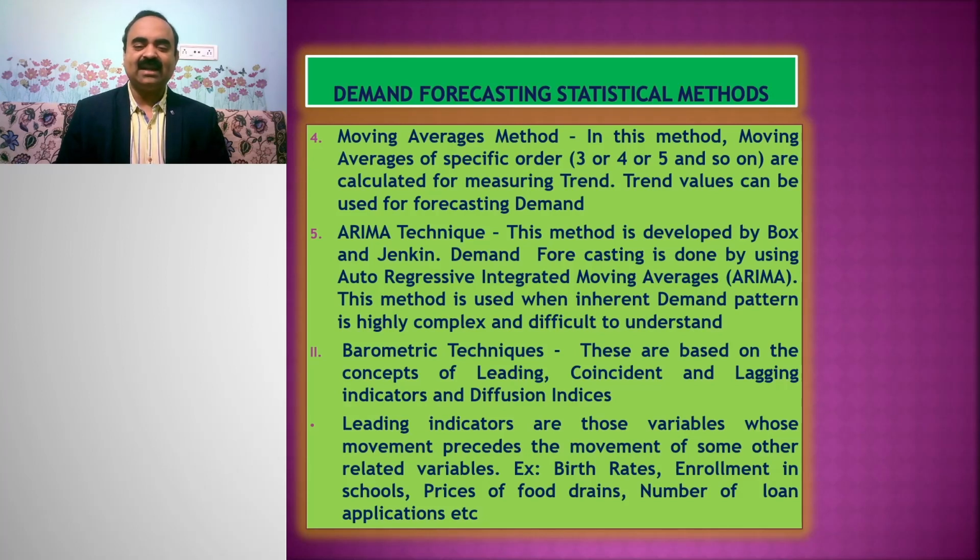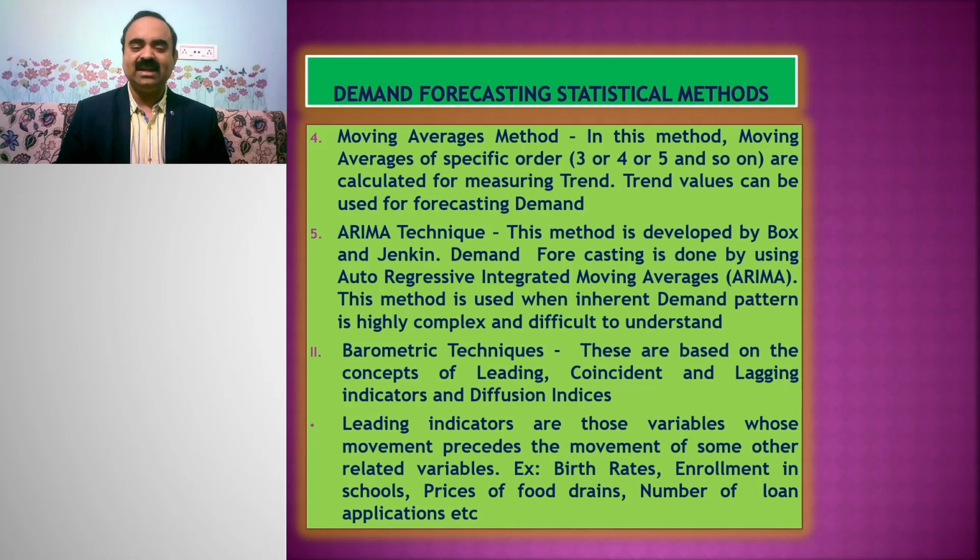The second category of statistical methods includes barometric techniques. Barometric techniques are based on the concepts of leading indicators, coincident indicators, lagging indicators and diffusion indices. Leading indicators are those variables whose movement precedes the movement of some other related variables.